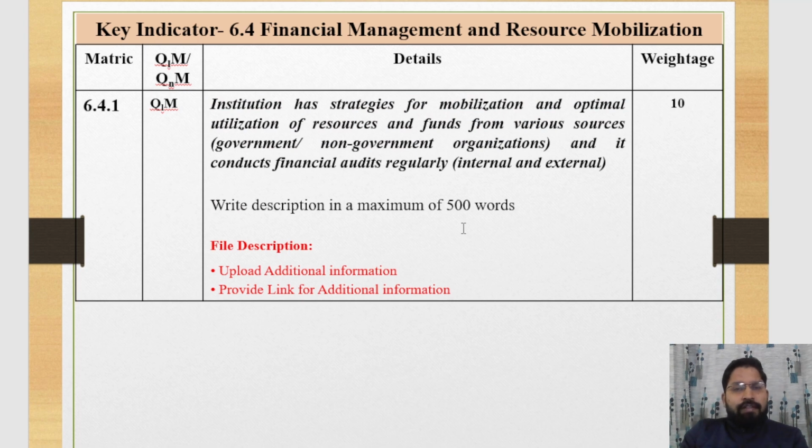This one is the 6.4.1. This one is also called a data matrix. The weightage of this matrix is 10. Inside the matrix, we provide data on whether the institution has a strategy for mobilization and optimal utilization of resources and funds from various sources, government and non-government organizations, and conducts financial audits regularly. Here you explain about the institutional budget and their expenditure, and